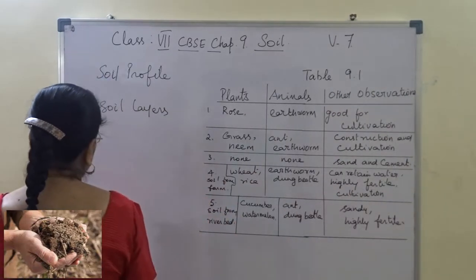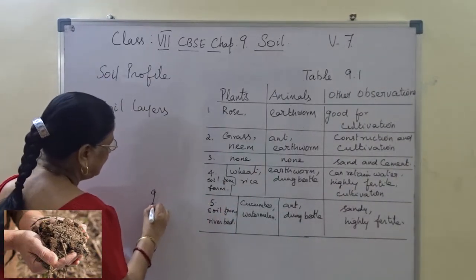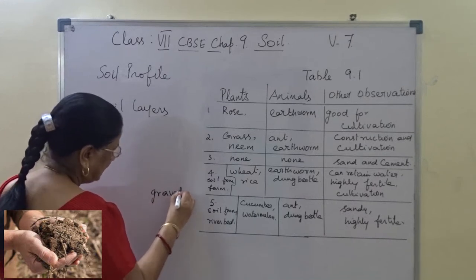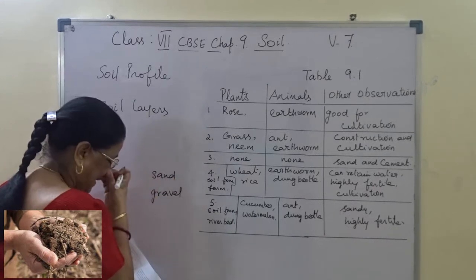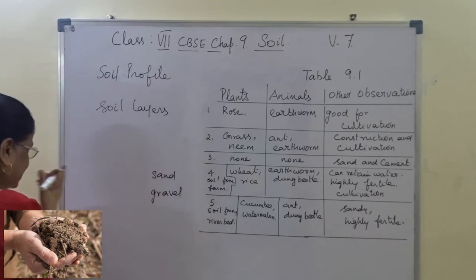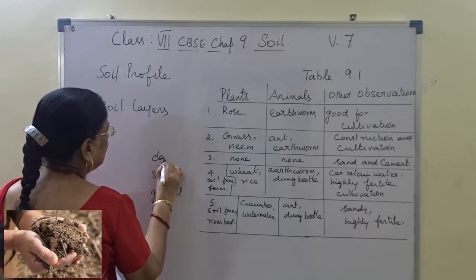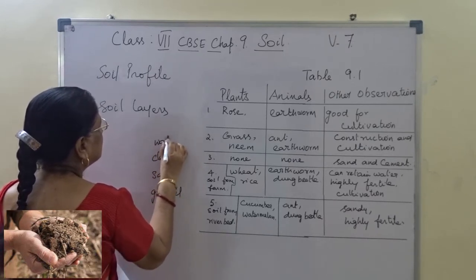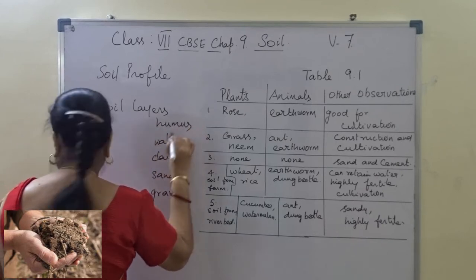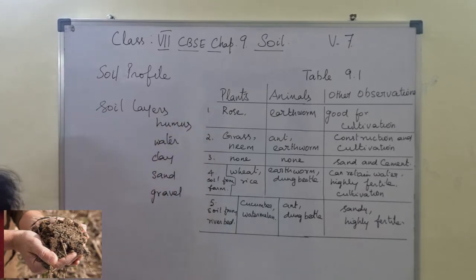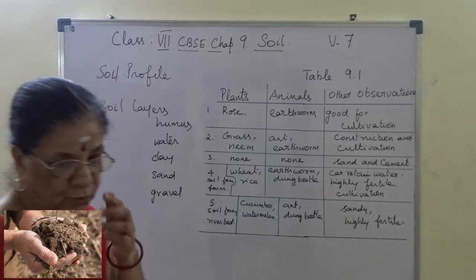In the layers, we have gravel, sand, clay, water, humus. Layers have gravel, sand, water, clay and humus.